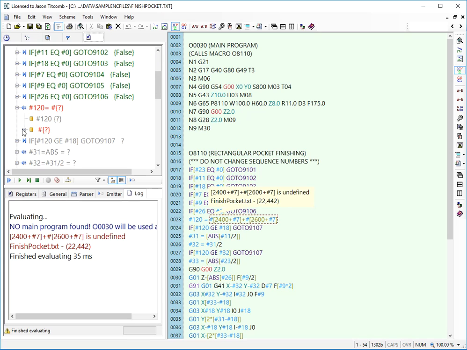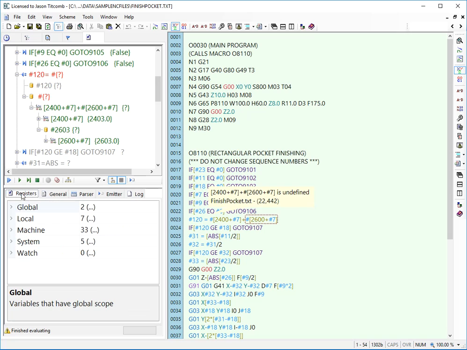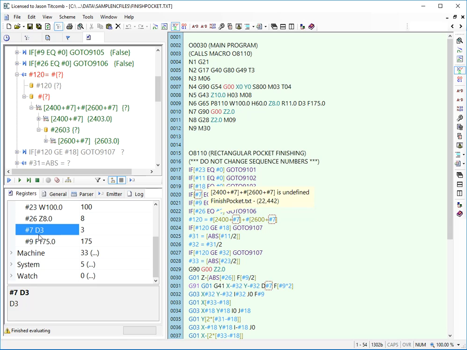If you come here to your parse tree, you can expand this out and kind of examine what's going on. So this would be for a different type of machine. It looks to me like it's trying to retrieve the values of the position. So if we look at the registers and we look at the local variables, pound 7 is set to 3.